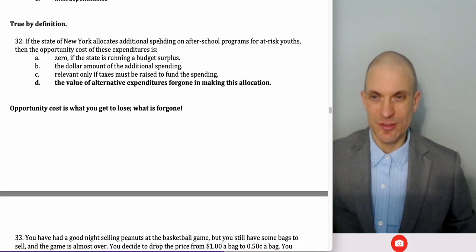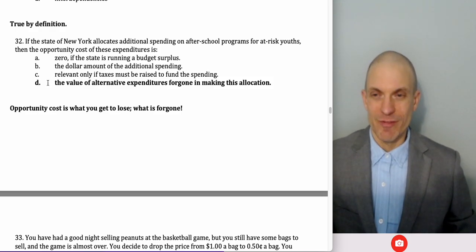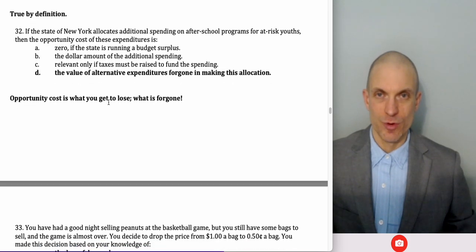The State of New York allocates additional spending on after-school programs. Then the opportunity cost of the expenditure is, well, not zero. It's not the dollar amount of the additional spending. It's not relevant only if taxes are raised. It is the value of the alternative expenditure foregone. It's what you give up, right? Opportunity cost is what you get to lose. It's what's foregone.